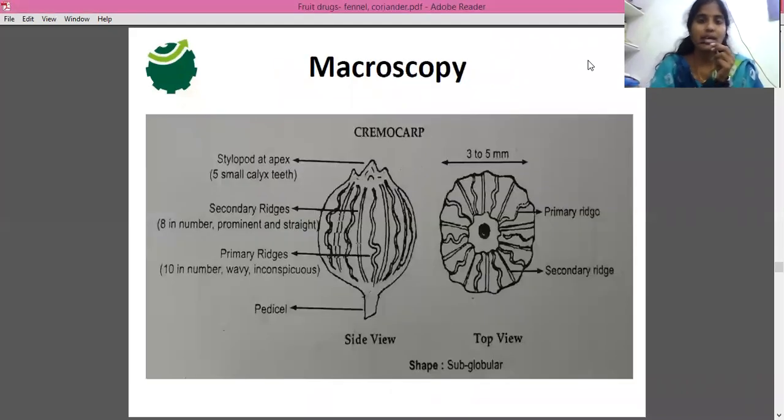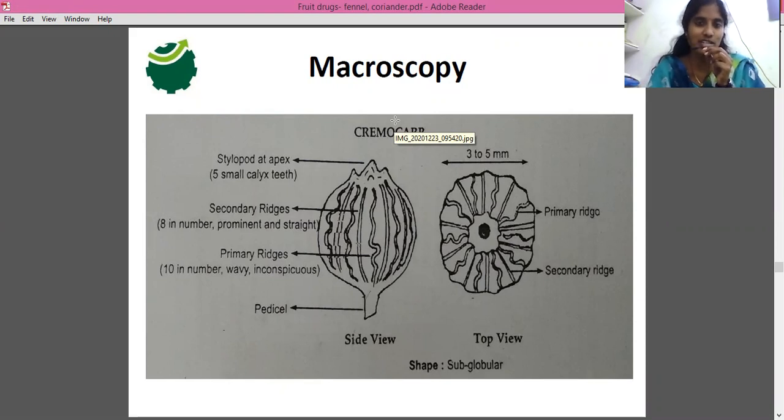Next, macroscopic, that is the external characters of the fruit. It is a cremocarp. What is a cremocarp? It is one type of dehiscent dry fruit. Dehiscent means which can be split into parts. So this cremocarp has two mericarps in its structure, so it can be divided into two halves.